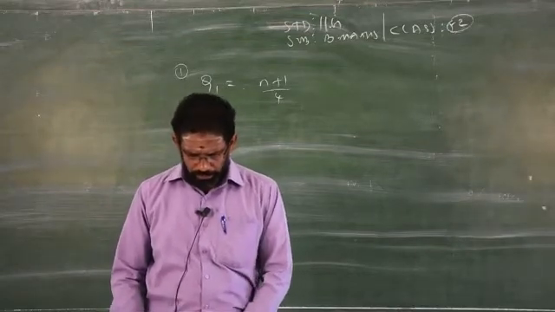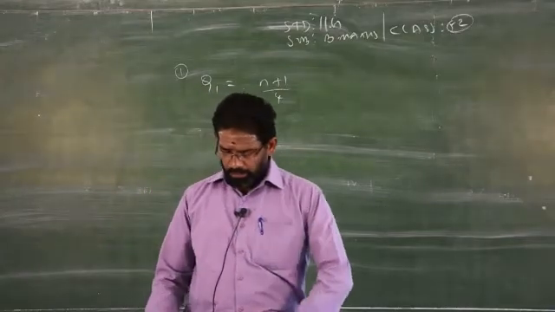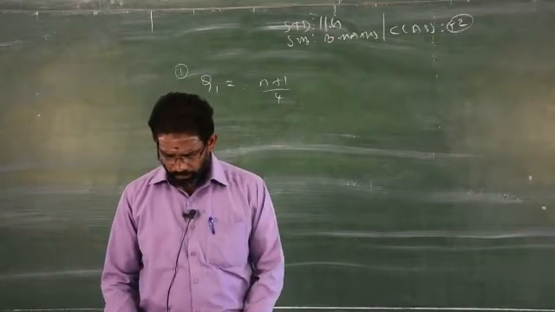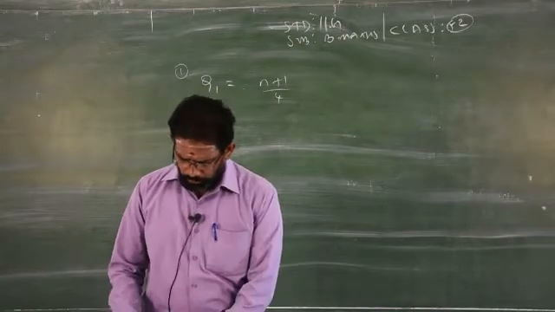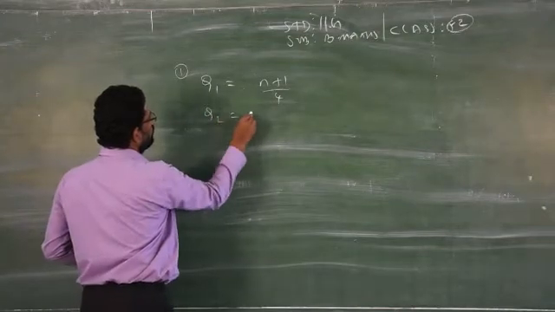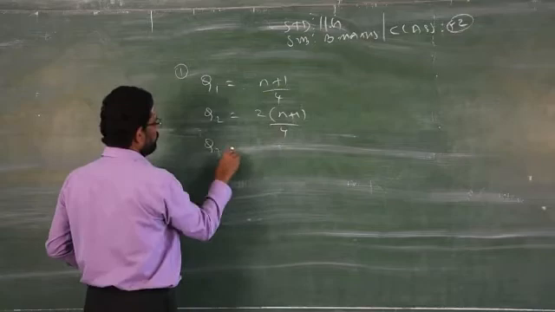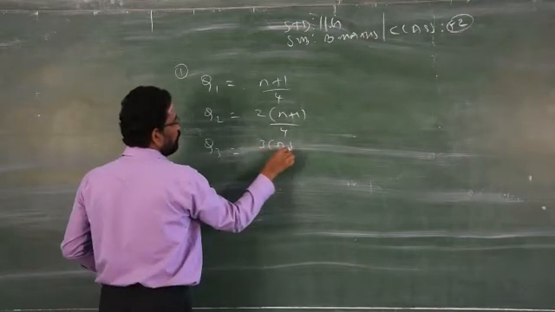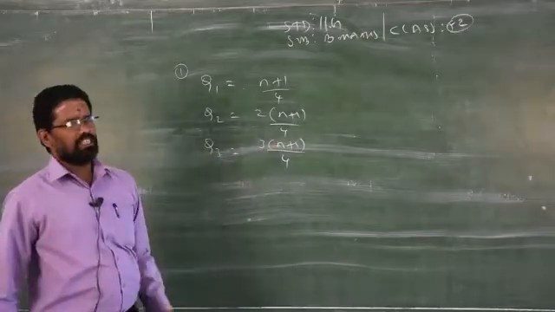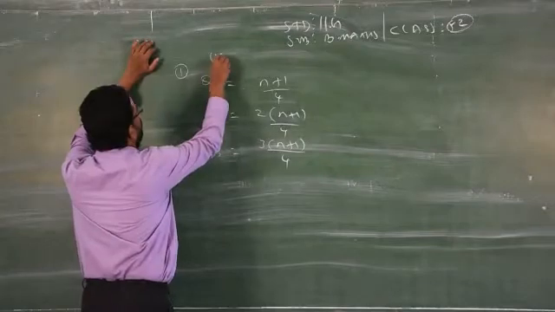You just have to memorize the formula for how to find the quartile. This is very easy, but the calculation part will be a little bit more. So Q1 is (n plus 1) by 4, Q2 is 2 times (n plus 1) by 4, and Q3 is 3 times (n plus 1) by 4. The small n stands for number of observations. This is for ungrouped data.